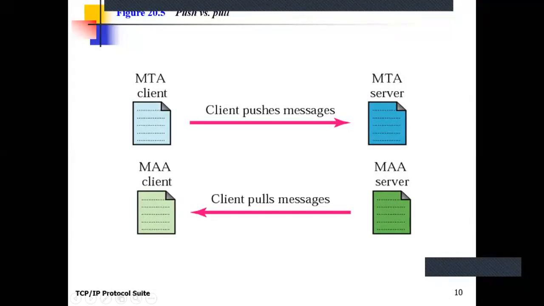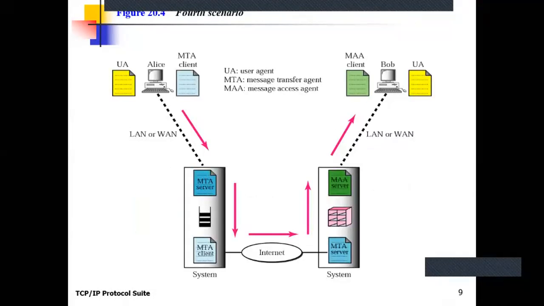Now, what is the role of MAA, Message Access Agent programs? The MAA client pulls the message from a MAA server, which is on the destination's or receiver's mail server. See, this MAA client running on the Bob machine or receiver's machine accesses the mail, or pulls the mail, from MAA server.